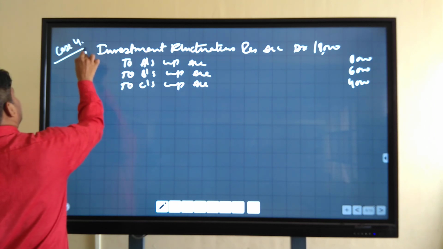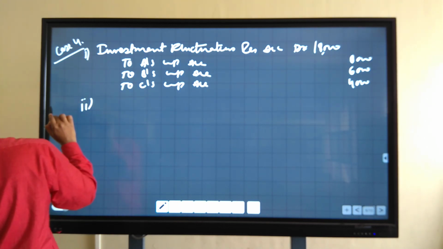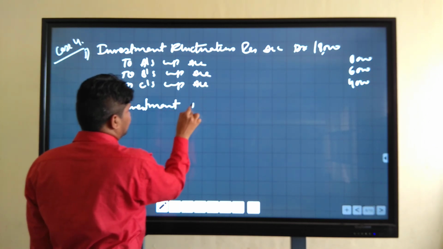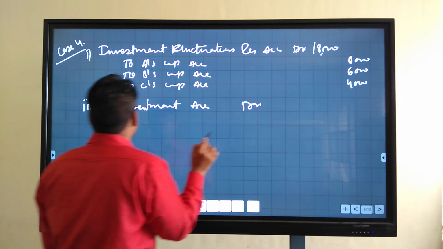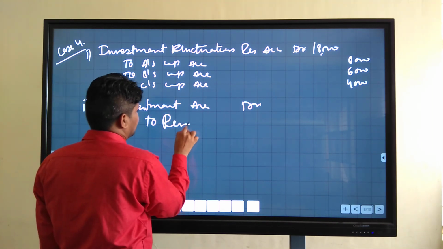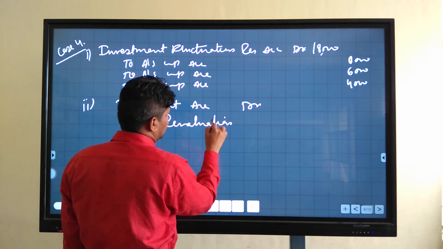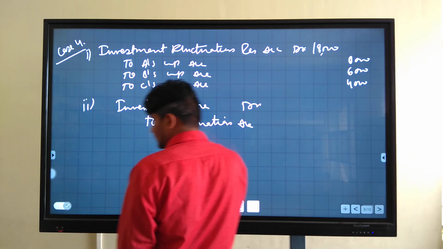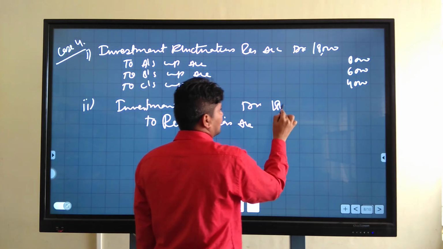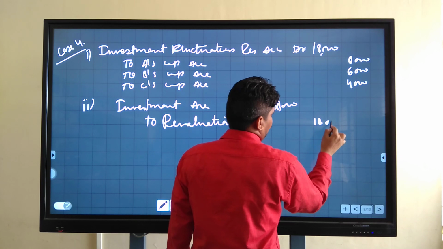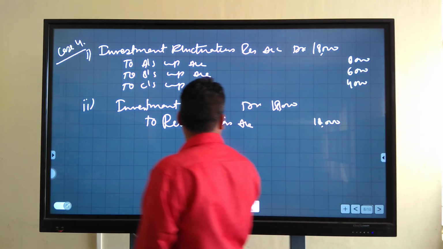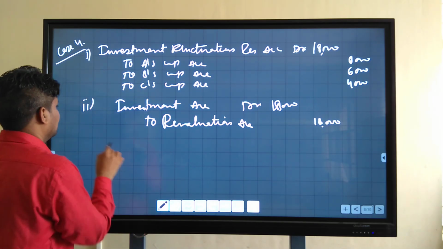In case 4, this is the first entry. Second entry is investment account debit to revaluation account, amount is 18,000. So the market value of investment is 2,18,000, that is above the book value by 18,000.